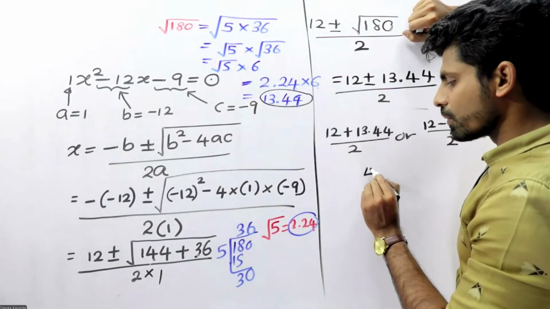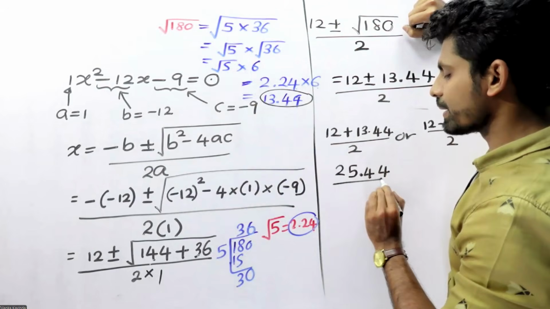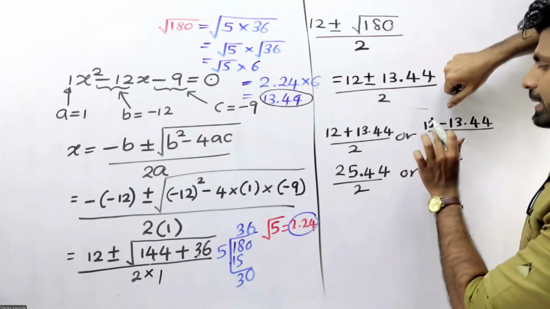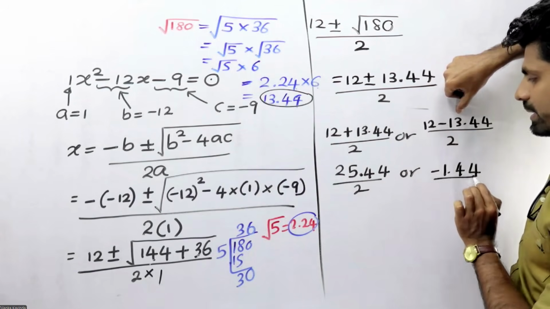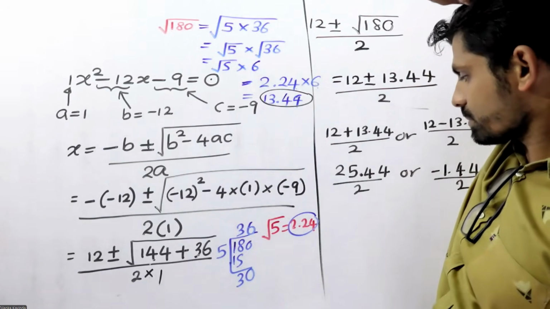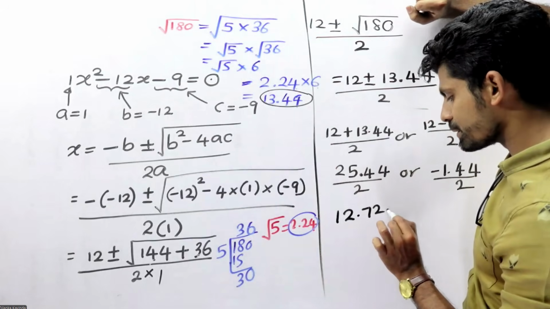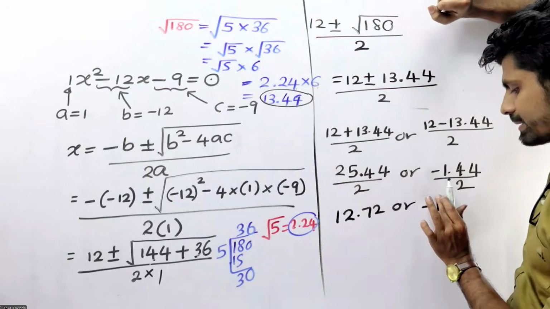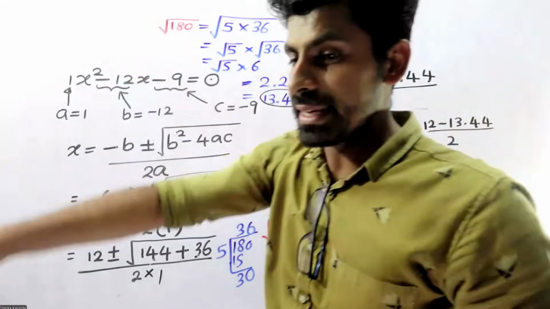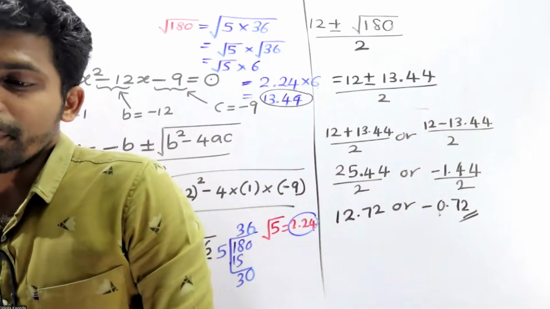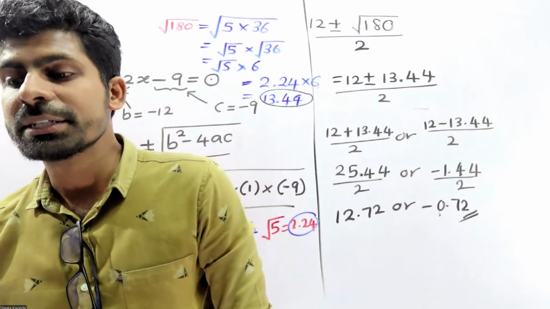So 25.44 divided by 2 is 12.72, or minus 1.44 divided by 2 is minus 0.72. Then x equals 12.72 or minus 0.72.